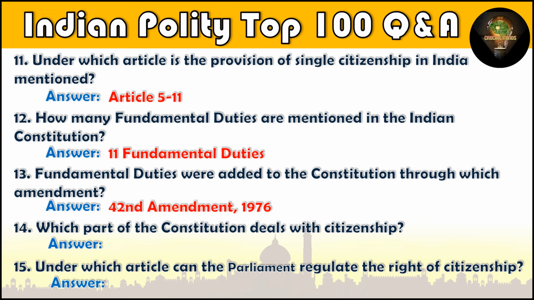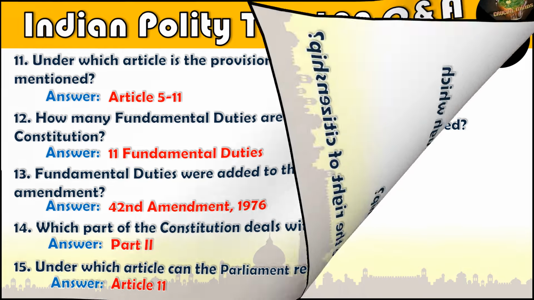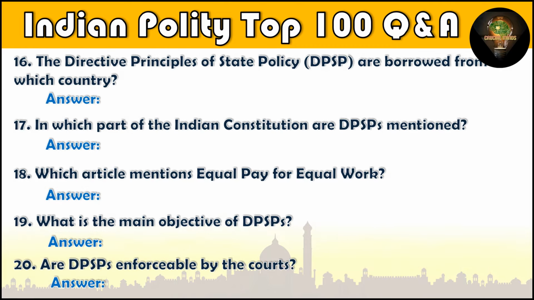Question number 14. Which part of the Constitution deals with citizenship? Part 2. Question number 15. Under which article can the Parliament regulate the right of citizenship? Article 11. Question number 16. The Directive Principles of State Policy, DPSP, are borrowed from which country? Ireland.